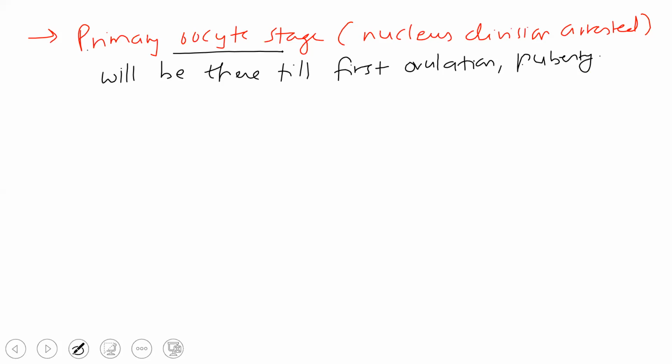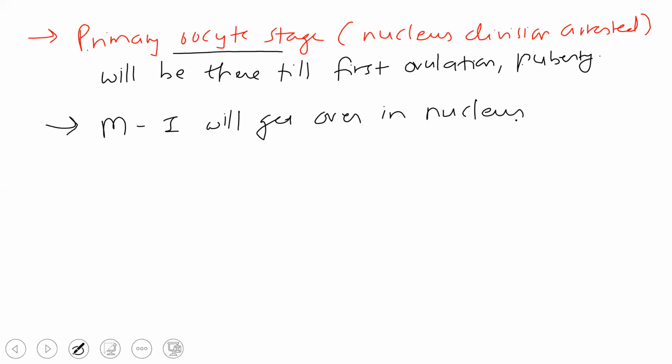Okay, so the M1, meiotic M1 means always first meiosis, will get over in the nucleus just prior to first ovulation.